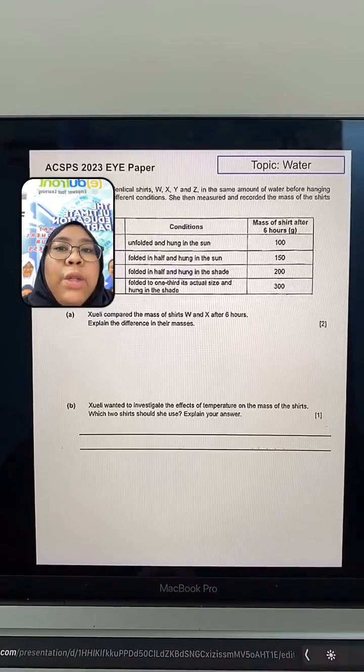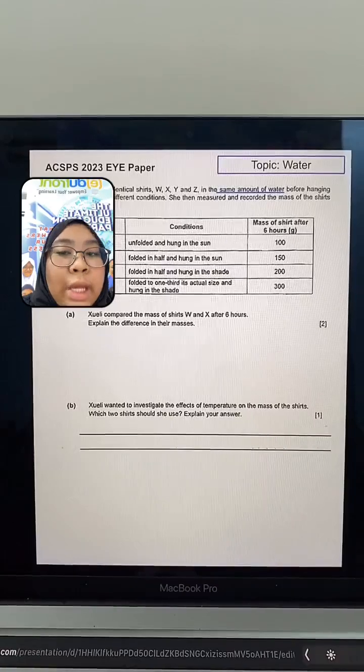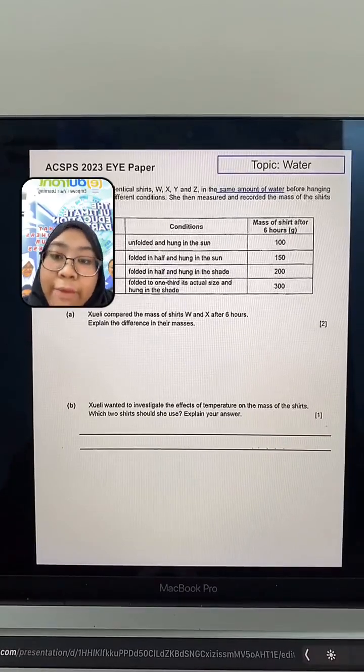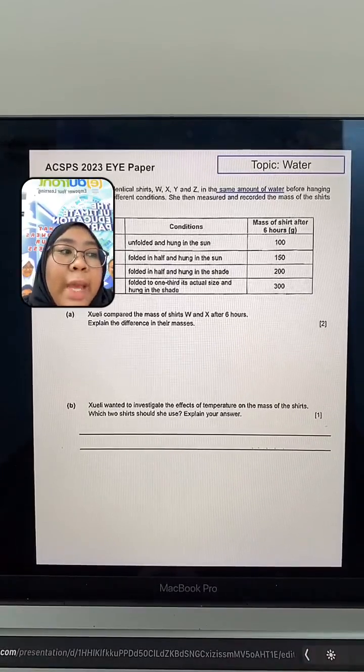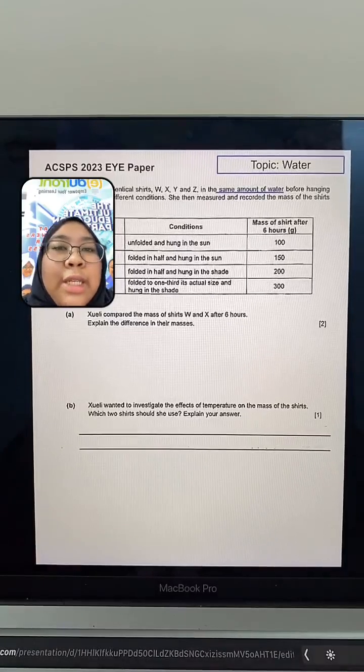Shirley soaked 4 identical shirts, W, X, Y, and Z, in the same amount of water before hanging them to dry under different conditions. So remember, same amount of water, identical shirts, but different conditions. She then measured and recorded the mass of the shirts after 6 hours. Now I would need your help to answer.